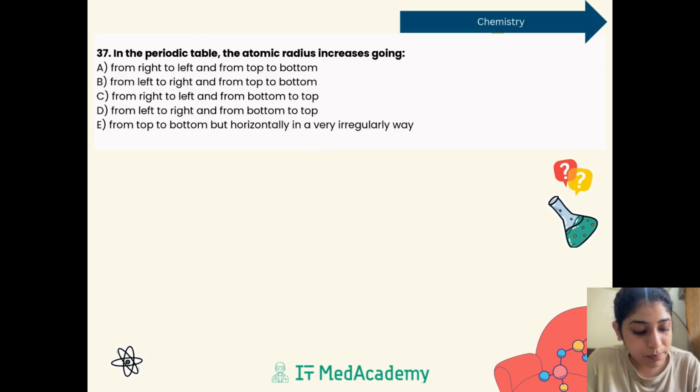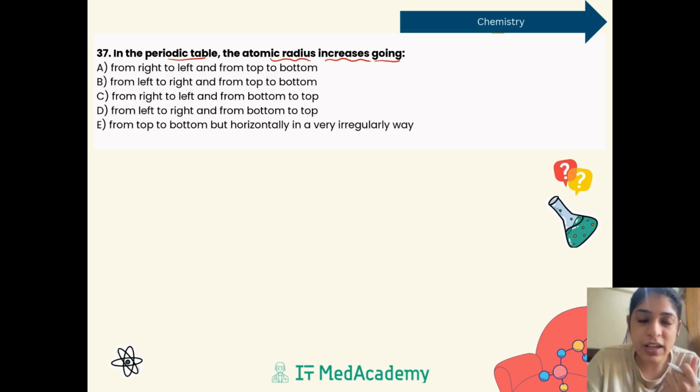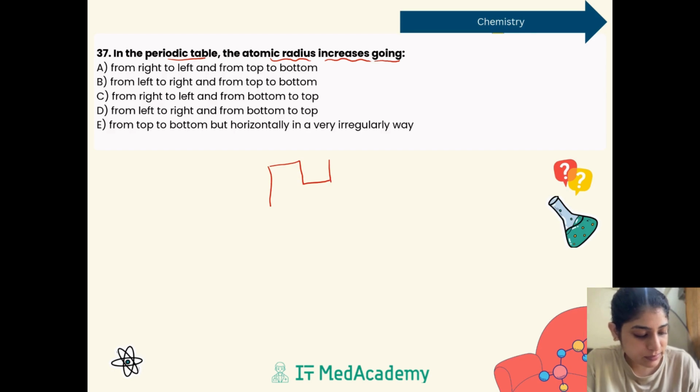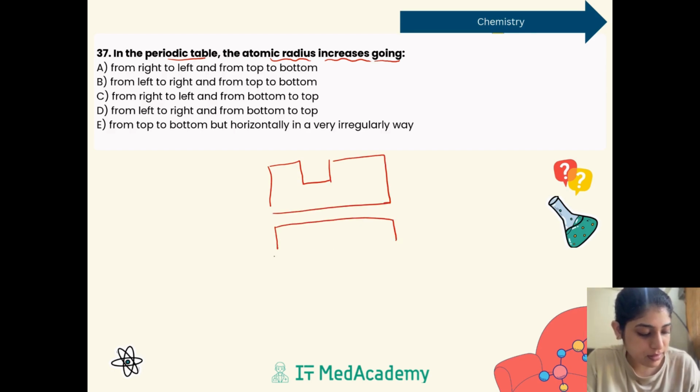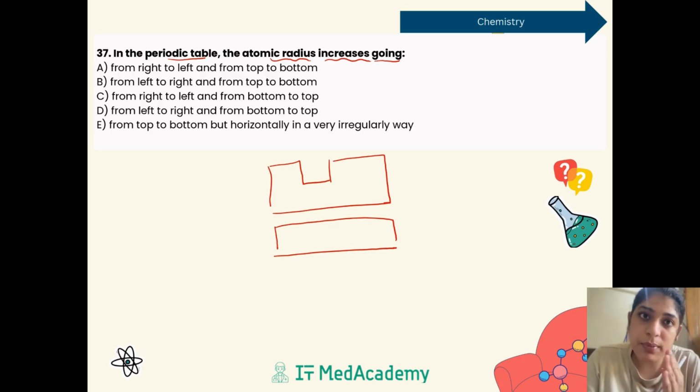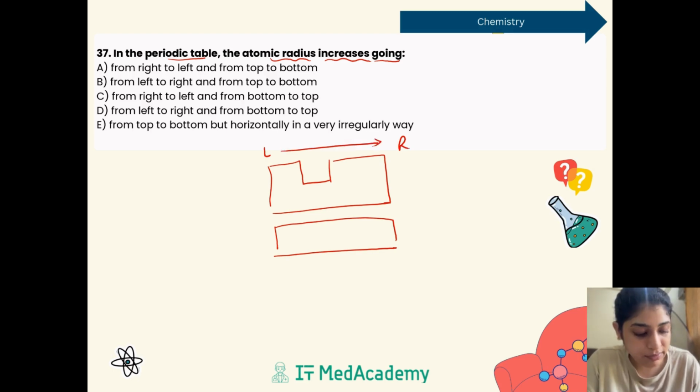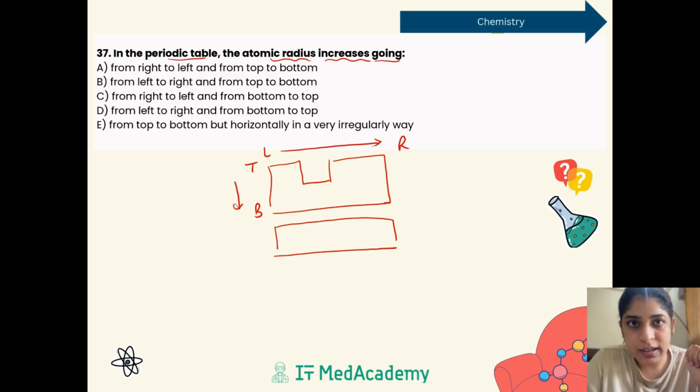So the next one is, in the periodic table the atomic radius increases. So okay, this is also a very simple question. This is a very first trend which we usually discuss in the periodic table. Now we know when we go from left to right in a periodic table, and when we go from top to bottom in a periodic table, whenever we study this chapter of periodic table, the very first trend that comes in the syllabus is the atomic size, or we can say the atomic radius.